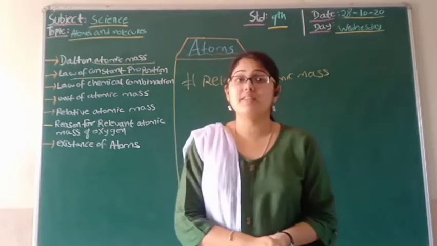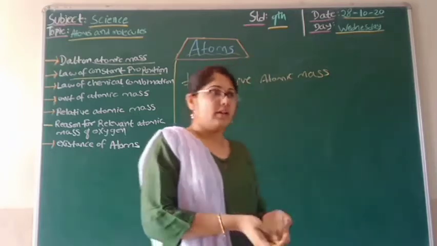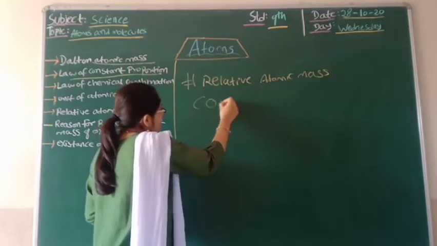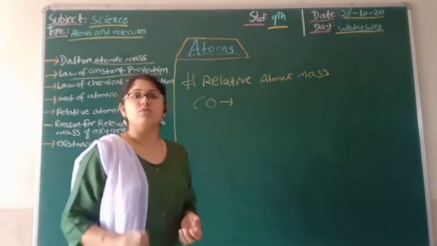Let us understand this by an example. For example, they took CO, that is carbon monoxide.